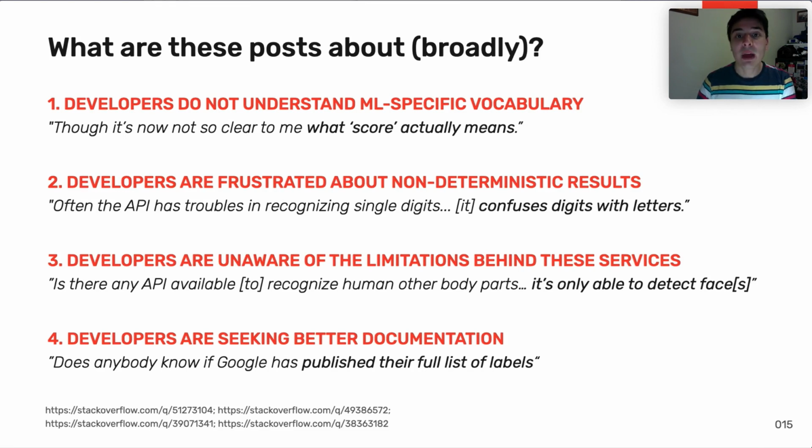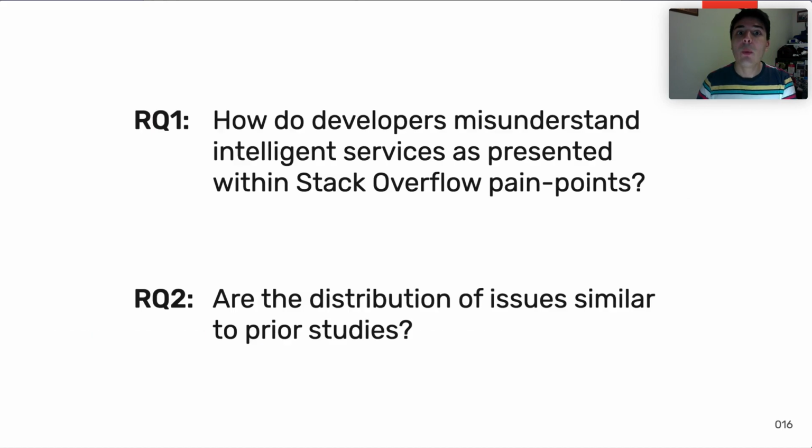Thematically, we find that developers are discussing similar issues. Firstly, they're unaware of ML vocabulary, such as what score or confidence means. They're frustrated with non-deterministic results. They're unaware of the limitations behind these services, and they're seeking better documentation as well. We formulated 2 research questions to investigate this further. Firstly, we wanted to see how developers misunderstand these services through Stack Overflow questions.